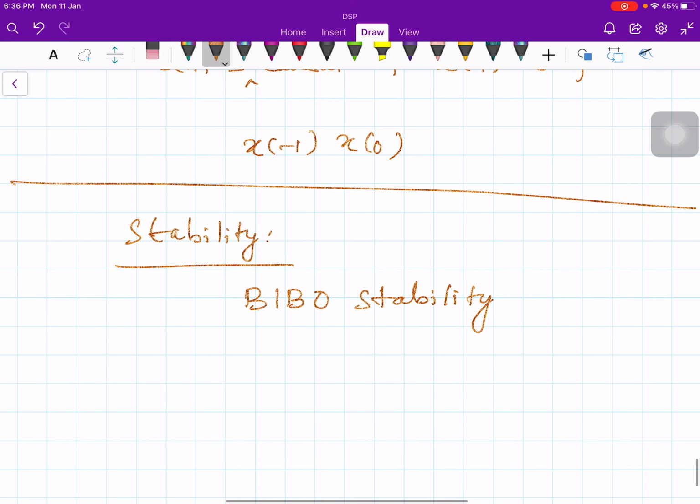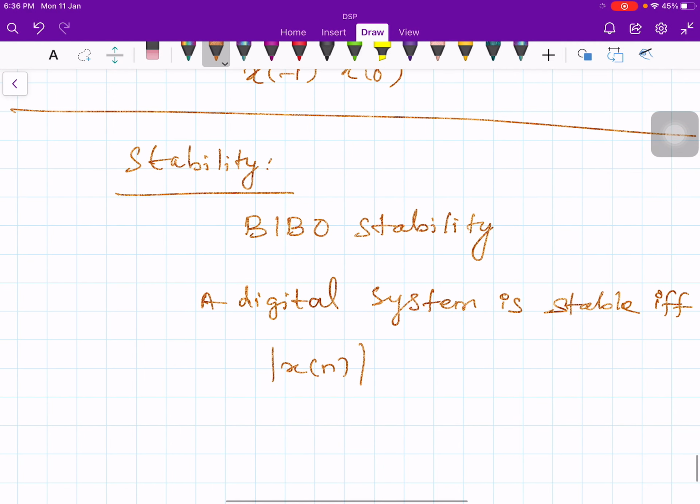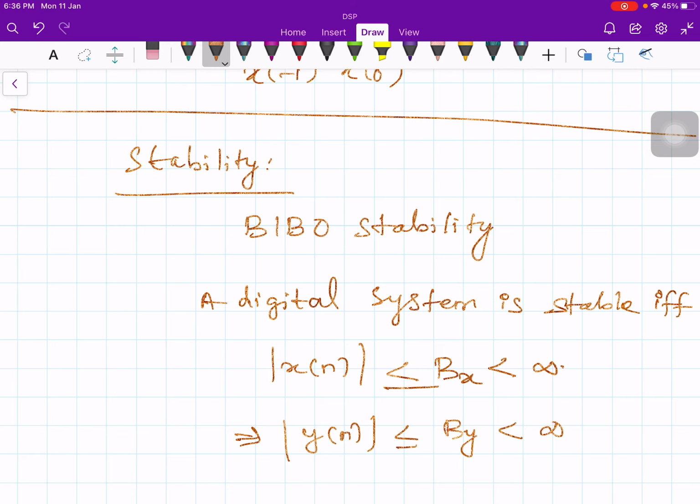The definition goes as follows. A digital system is stable if and only if mod of x of n is less than some number, let's say bx, which is strictly less than infinity, then this leads to magnitude of y of n less than or equal to by, which is less than infinity.